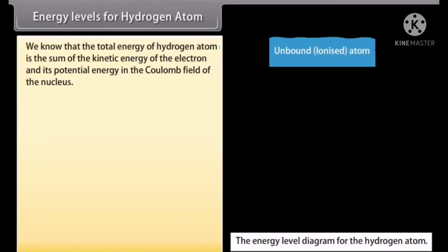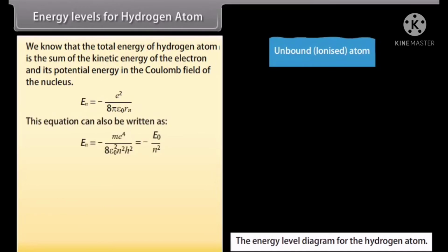Energy levels for hydrogen atom. We know that the total energy of hydrogen atom is the sum of the kinetic energy of the electron and its potential energy in the Coulomb field of the nucleus. E_n equals minus e square upon 8 pi epsilon naught r_n. This equation can also be written as E_n equals minus m e raised to the power 4 divided by 8 epsilon naught square n square h square,